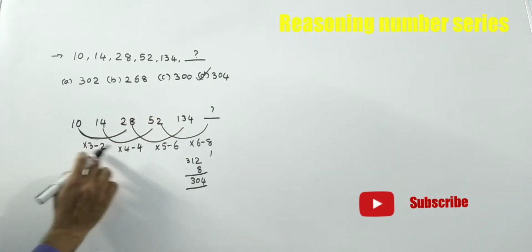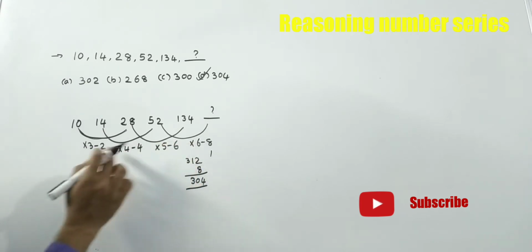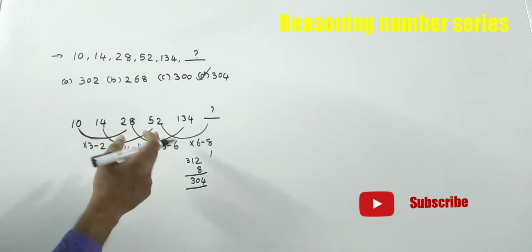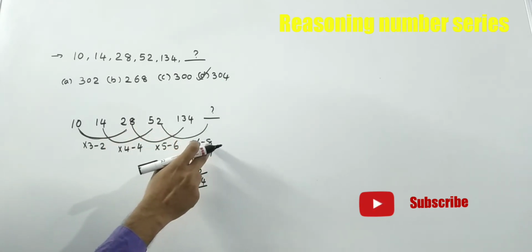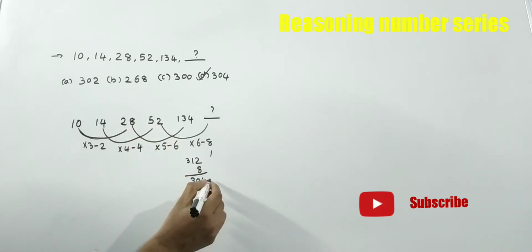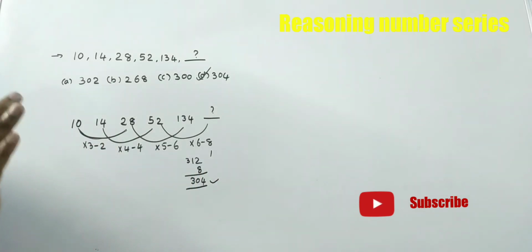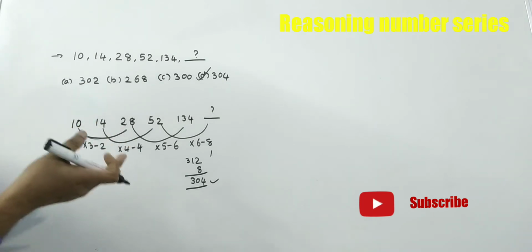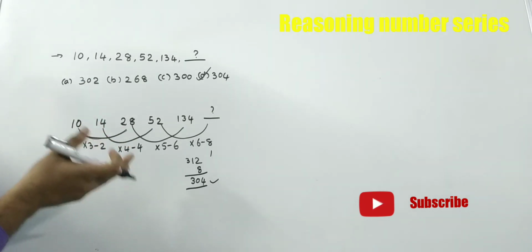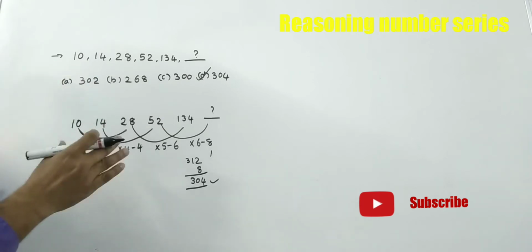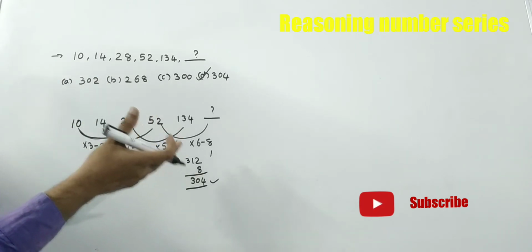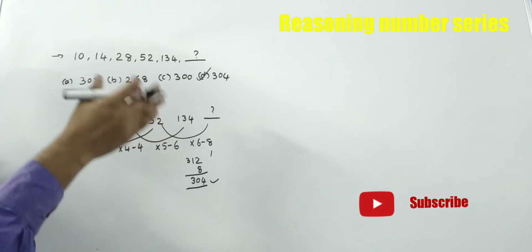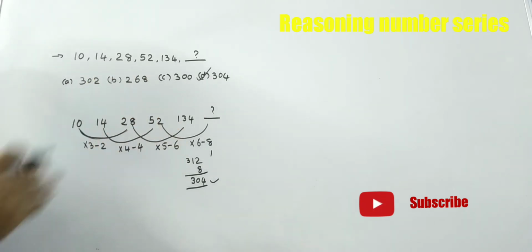That means the multipliers are 3, 4, 5, 6, and the subtracted numbers are 2, 4, 6, 8, increasing by 2 each time. So 52 into 6 minus 8, and the answer is 304. We have to remember these logics. There is no shortcut for this type of problem. If you practice more and come across this in practice sessions, you will get such thoughts in the examination and get the answer easily.